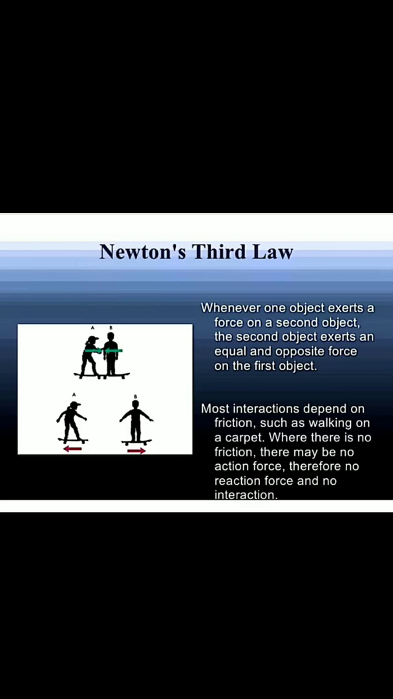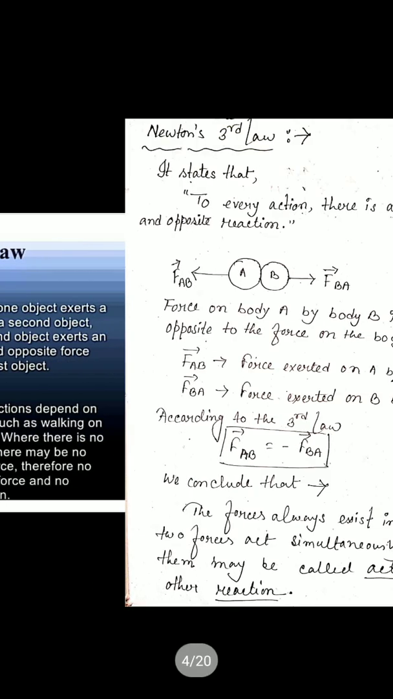If we consider a frictionless surface, that means there will be no action force. You do not apply any force on the ground, and that's why the ground also does not exert any force on you. So if there is no action, then the reaction is also zero. That means we can say that there will be no interaction.